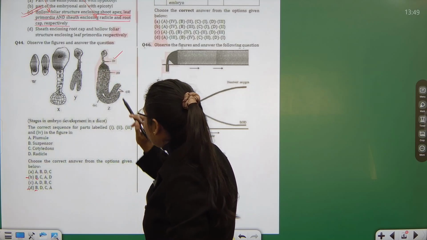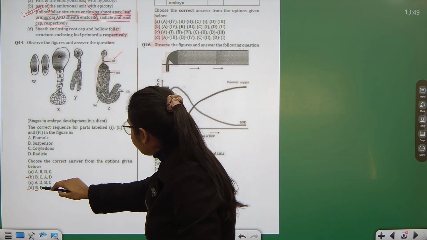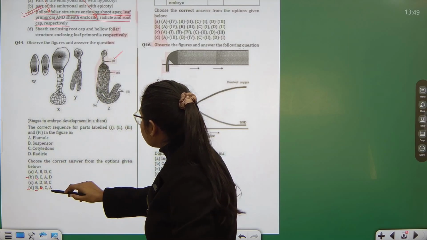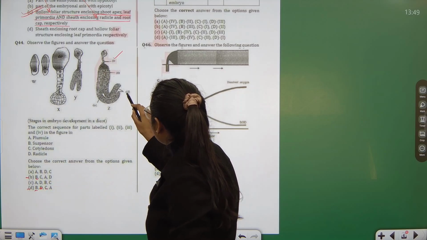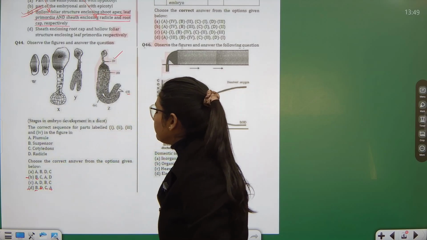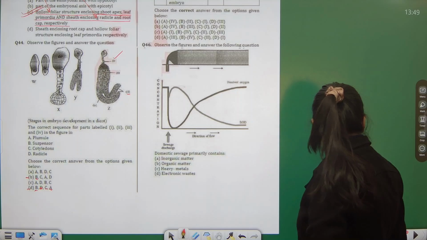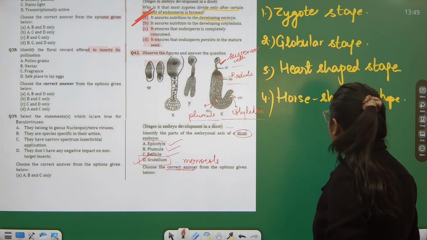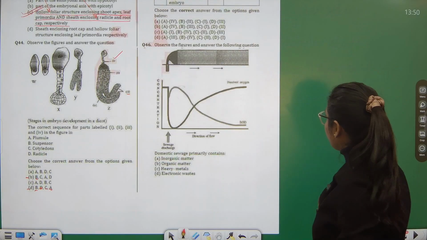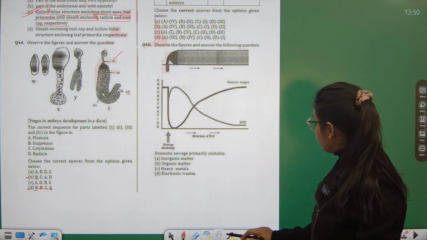No, sorry, this is radicle. So second is D, this. Then third is cotyledon, this third. And this fourth is plumule. Correct. So we have a good amount here, like this radicle, plumule. I thought I must have not written it opposite, so I just confirmed.